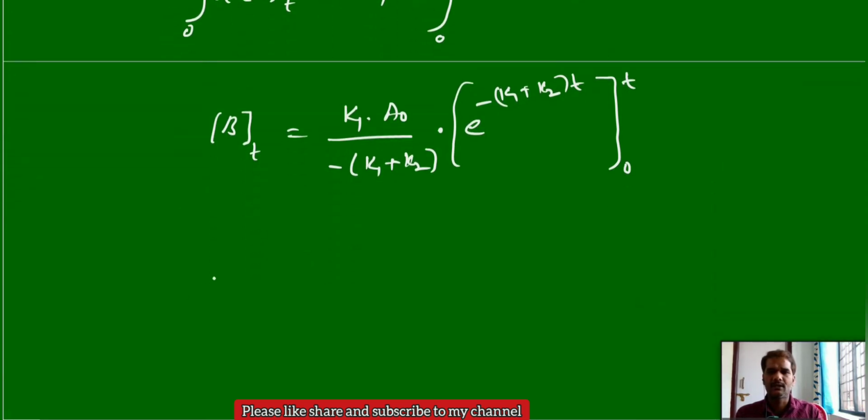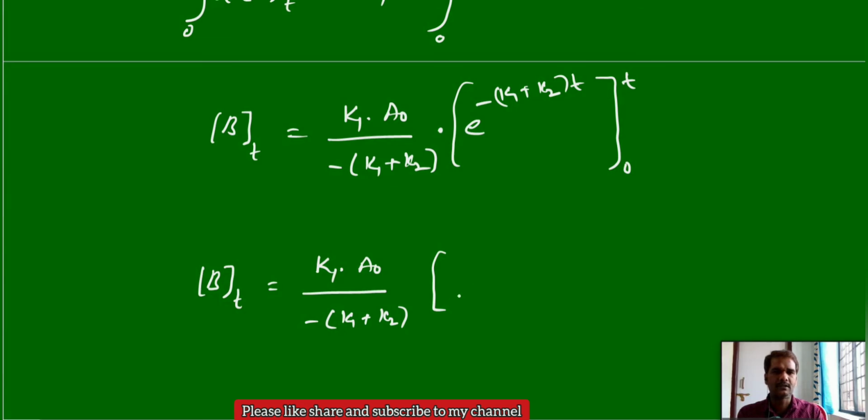Now finally, you can write like this: the concentration at a time t is K1 A0 by minus of (K1 plus K2) in this. First you apply the time t. So e power minus of (K1 plus K2) into t, minus, in place of t if you apply the 0, the overall term is e power 0.